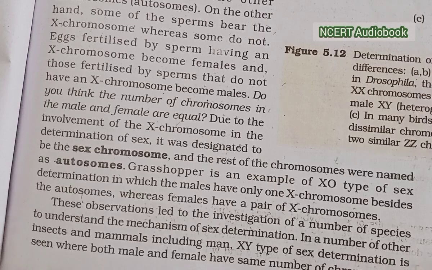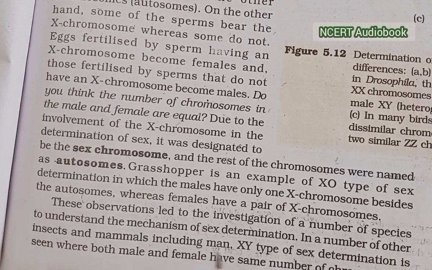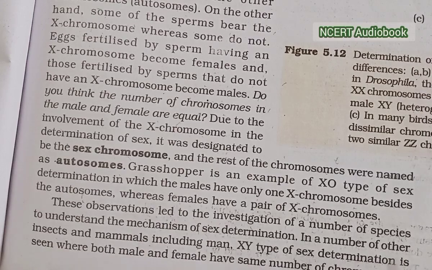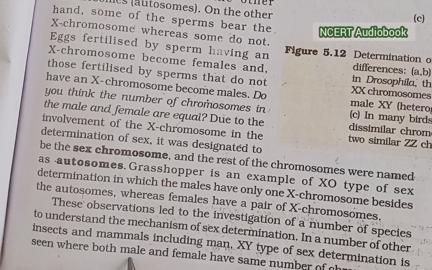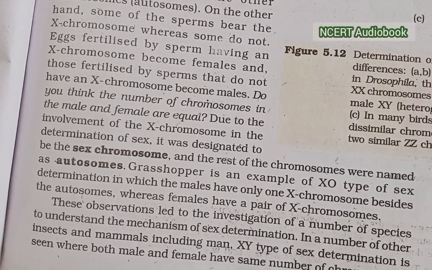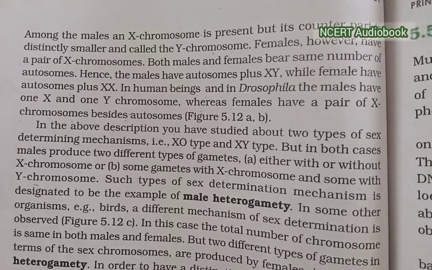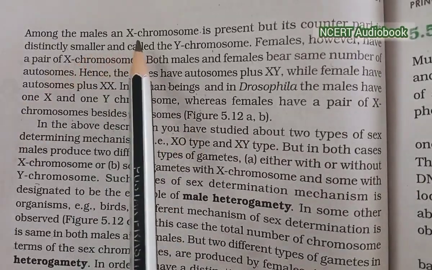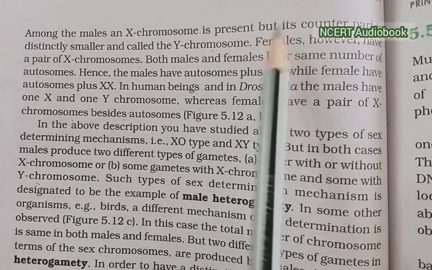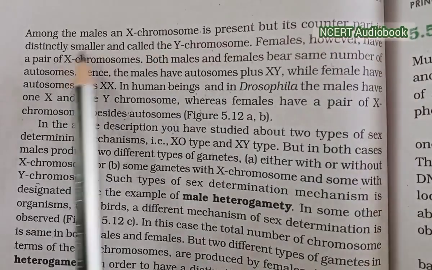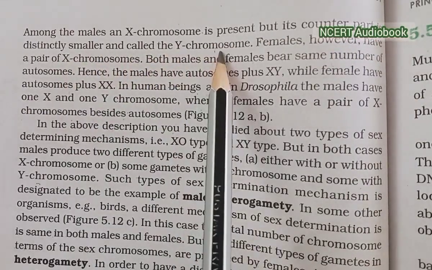In a number of other insects and mammals, including man, XY type of sex determination is seen, where both the male and female have the same number of chromosomes. Among the males, an X chromosome is present, but its counterpart is distinctly smaller and called the Y chromosome.